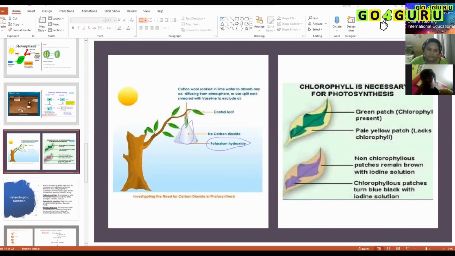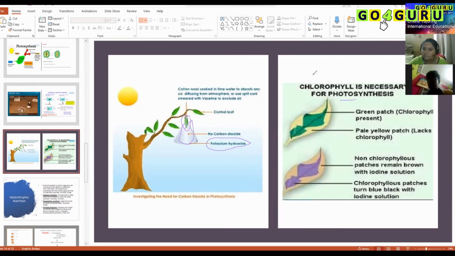After some time, leave it for a while, take the leaf and do the same iodine test. If you see, the photosynthesis would have happened very little.